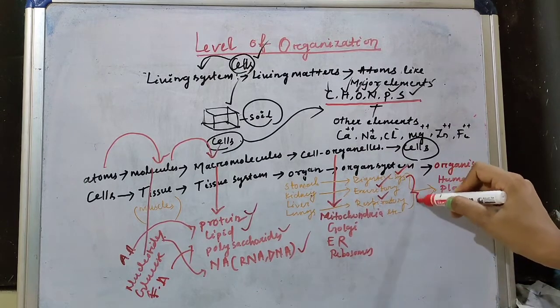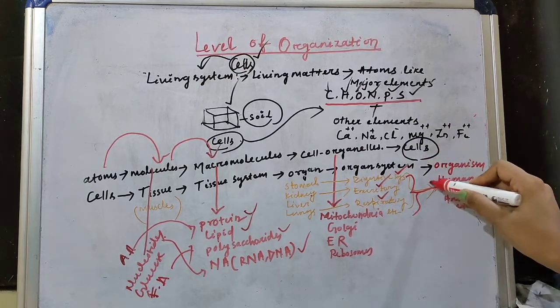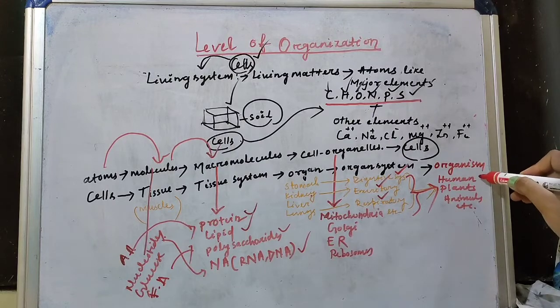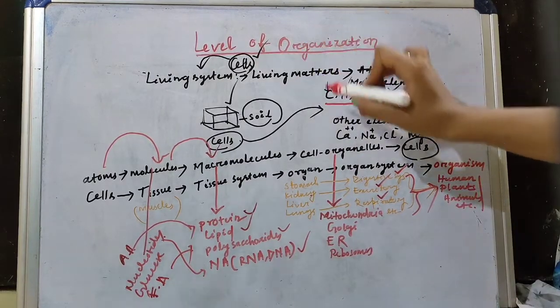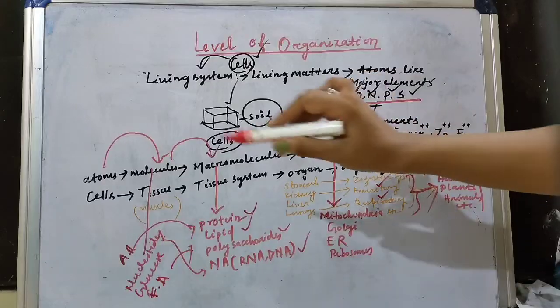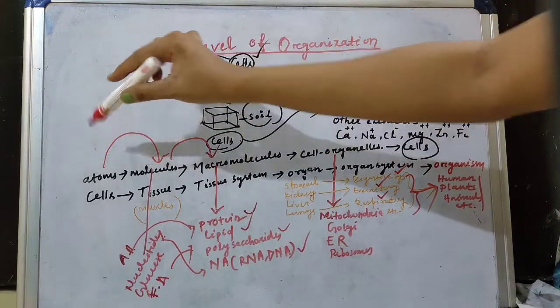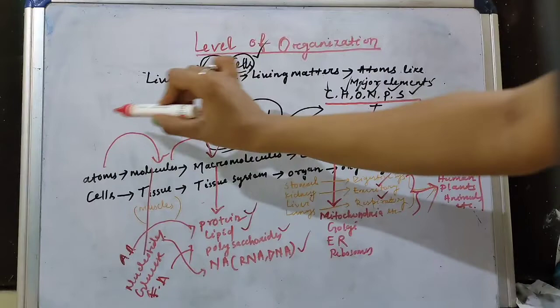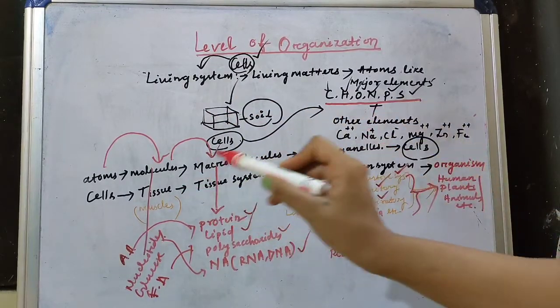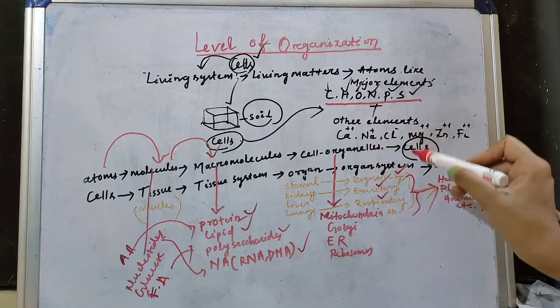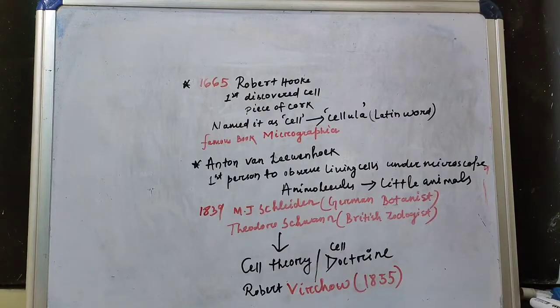All these organ systems form a complete organism like human, plants, animals, etc. That's the level of organization of cells, how these basic atoms or molecules or basic elements give rise to macromolecules and cell organelles, then cell, tissue system, organ system and organism. So here we will go to the history of the cell.